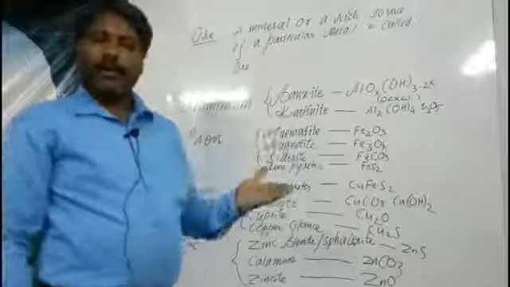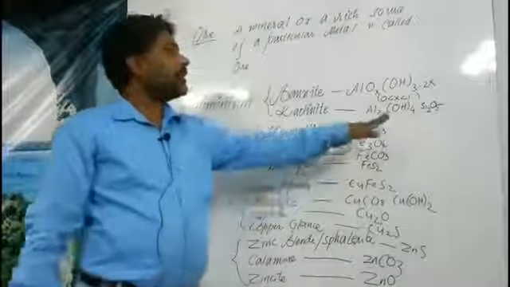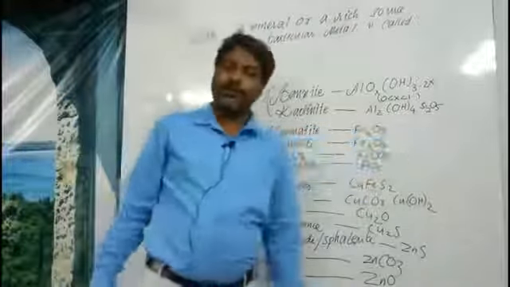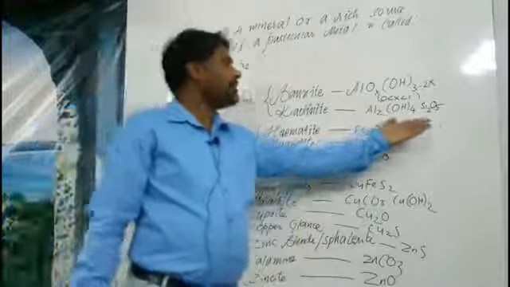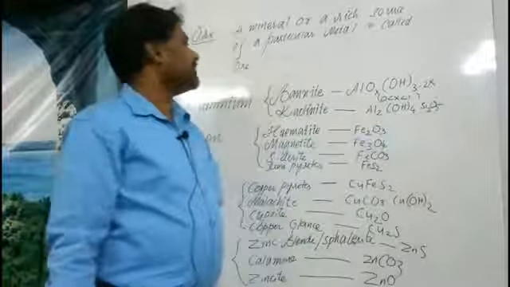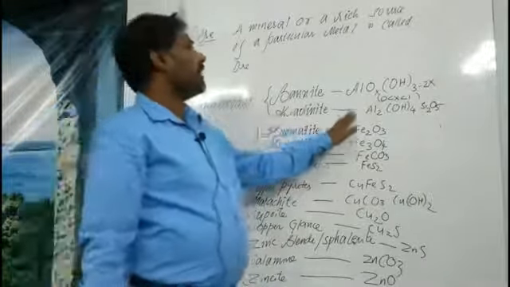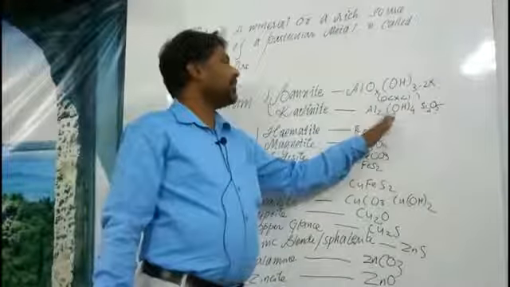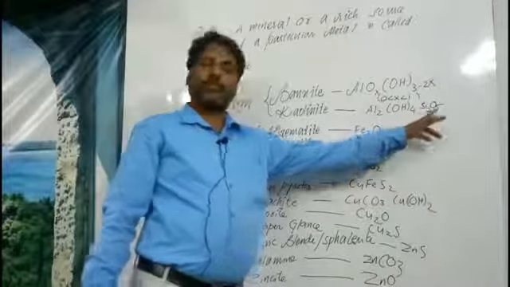So next is kaolinite. It is a mud, because silicon pentoxide is present. So this is also a compound in which silicates are present. So this is kaolinite. Its chemical formula is Al2(OH)4Si2O5.